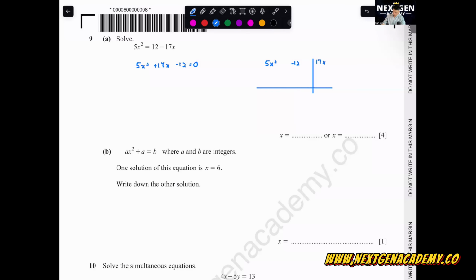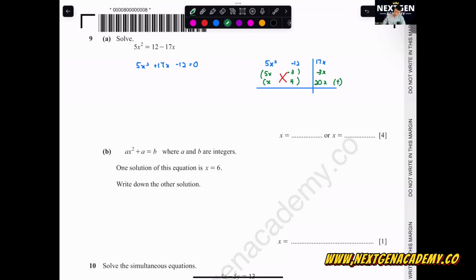Then you write down the factors on the left-hand side. Let's say 5x and x. These two will cross multiply. We want a positive result. You have a negative factor here, negative 12, so one of them needs to be a positive value. The bigger value needs to be the positive one. So we can write down all the possible factors of 12. For us here, I will get 4 and 3. So here 20x, sorry, minus 3x. So minus 3x plus 20x, we get 17x. So this will be the factor.